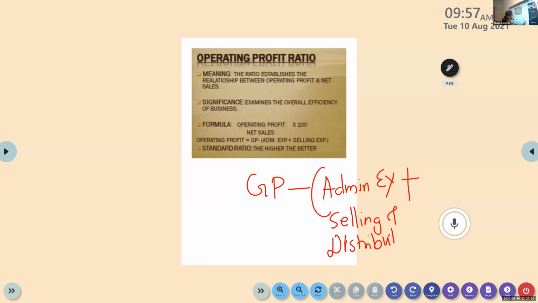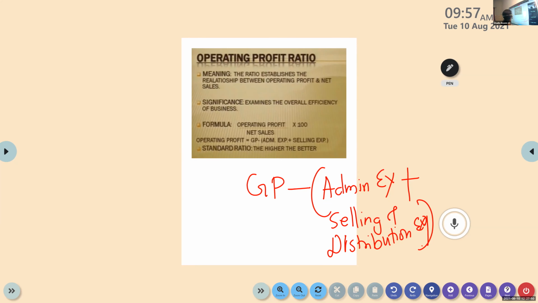So we'll add the administration expense and selling and distribution expense together, then deduct it from the gross profit. Here also, you don't have a standard ratio. The higher the ratio, the better for the firm.